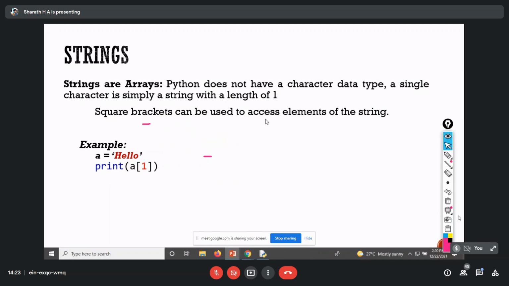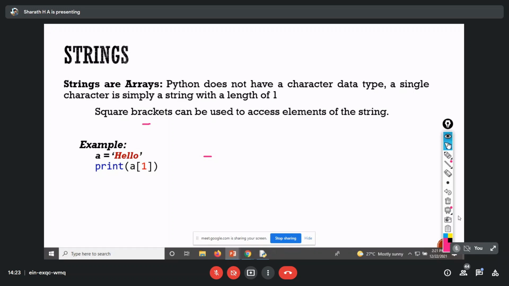Next, a string is similar to an array. Those who are familiar with C and C++ may know this: a string is actually a character array. So here also we can use it as an array. If I want to print the first letter, I have to write an index.